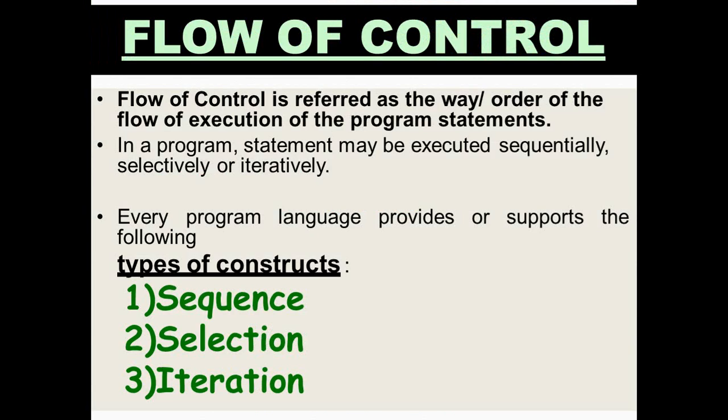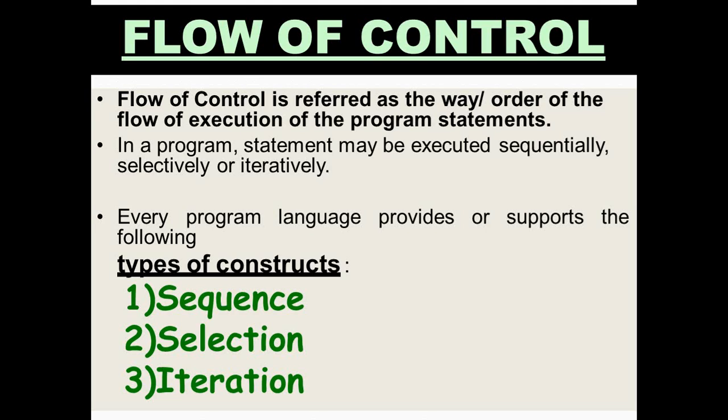We have different types of statements in a program and there is a program flow of control. Flow of control is the basic order of execution of statements. There are three types of constructs in a program. First is sequence, when all the statements are executed in order. Selection, when the statements are executed on a condition test. If the condition test is true, one set of statements is executed, otherwise the second set of statements is executed.